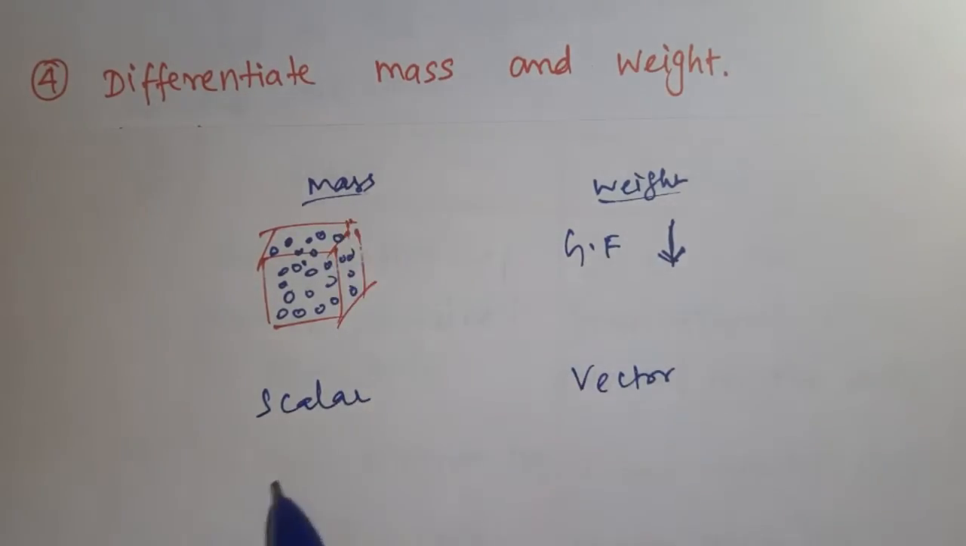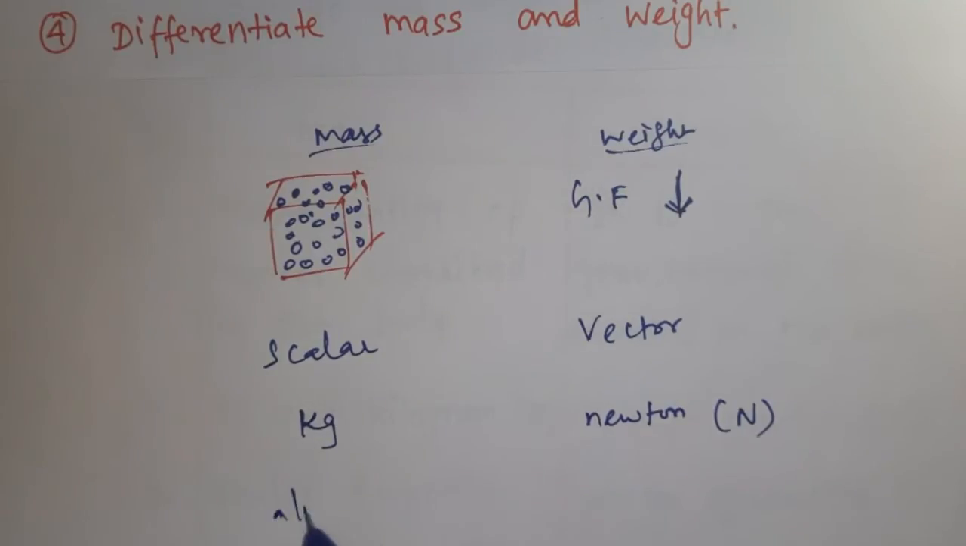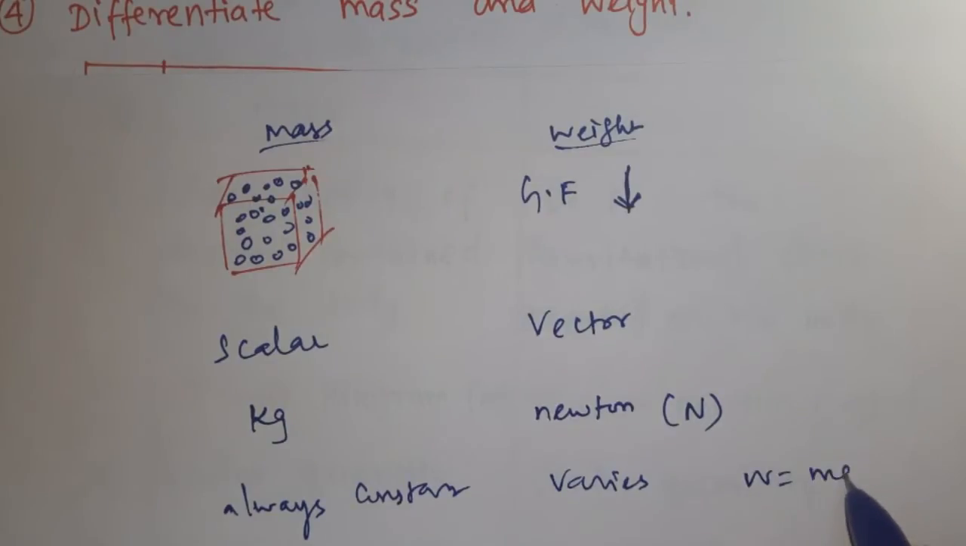Unit of mass. The SI unit of mass is kg or kilogram. The unit of weight in SI is Newton, or simply you can write N. This mass is always constant, but this weight varies from place to place depending on the acceleration due to gravity, because W is equal to mg. When g increases, W also increases. If the acceleration due to gravity decreases, weight also decreases. So this weight varies from place to place based on the acceleration due to gravity.